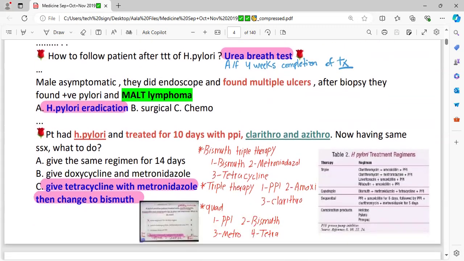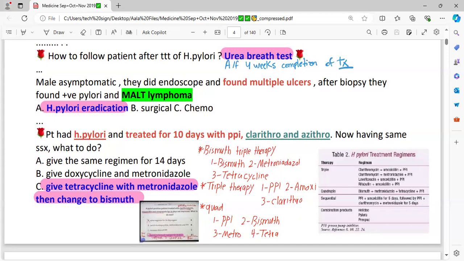A male, asymptomatic, had an endoscopy and multiple ulcers were found. After biopsy, it was found H. pylori positive with mild lymphoma. Eradication therapy would be the management. A patient had H. pylori and was treated for 10 days with PPI, clarithromycin and azithromycin. Now having the same symptoms, what to do next?